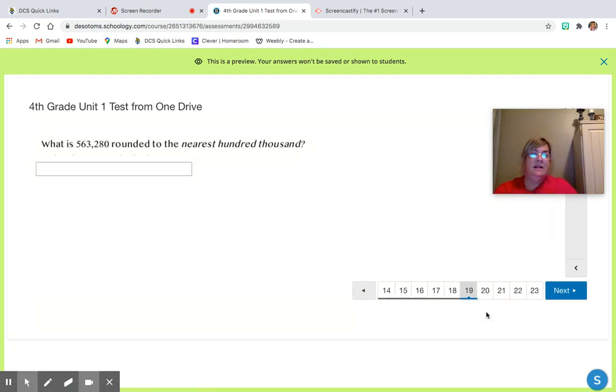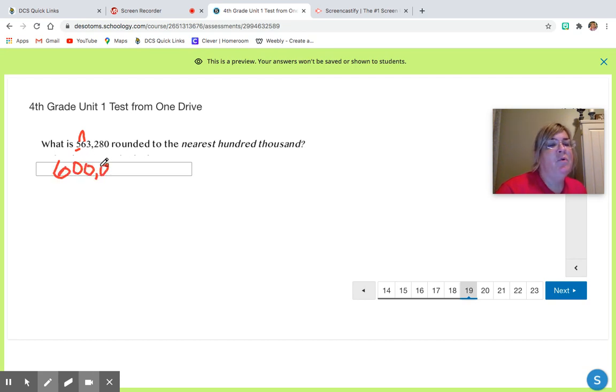All right, the next question, sorry. What is 563,280 rounded to the nearest 100,000? All right, so this 5 is in the 100,000s. If you're not quite sure, start over here and count ones, tens, hundreds, thousands, 10,000s, 100,000s. All right, so we've got 100,000, and you can just say ones, tens, hundreds, ones, tens, hundreds, except this is in the ones period, this is in the thousands period, so 100,000. So he slides to the right and sees a 6. 6 would be in that group of 5 or more. So we would add one more. So 500,000 plus 100,000 would be 600,000.